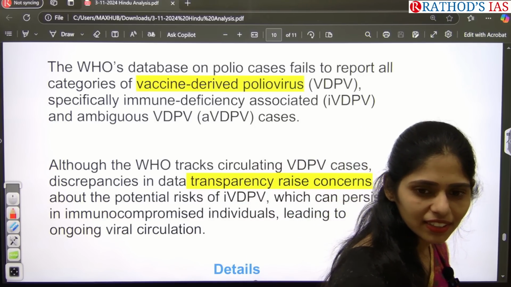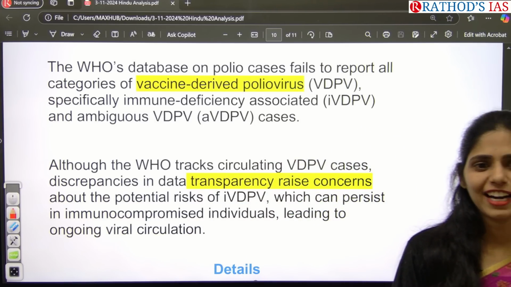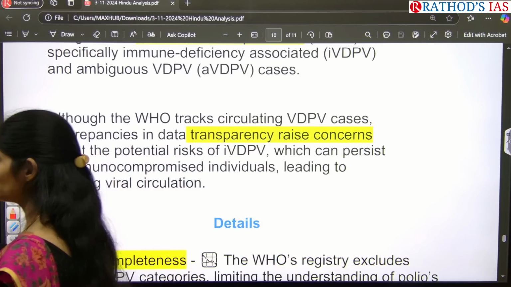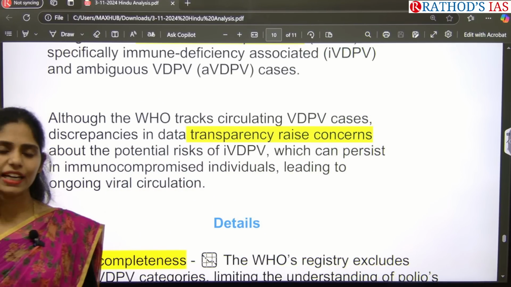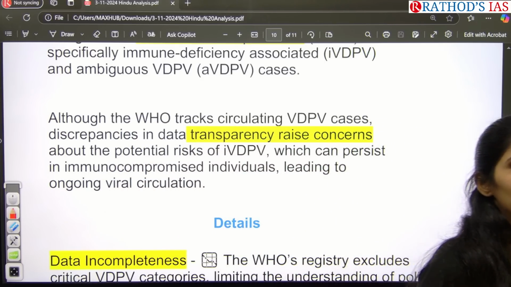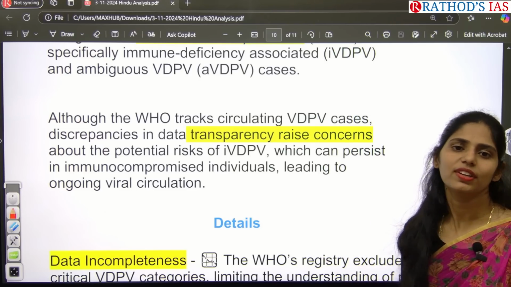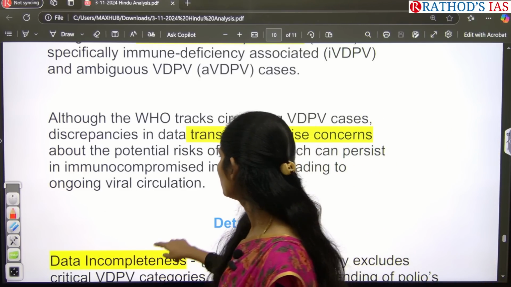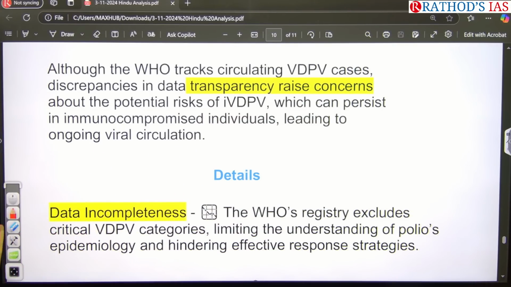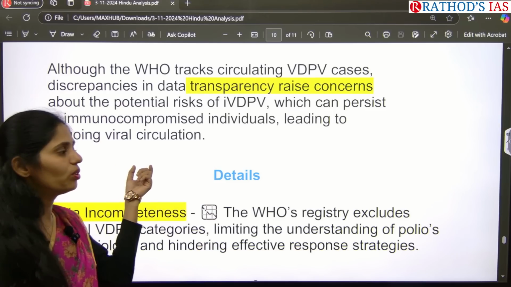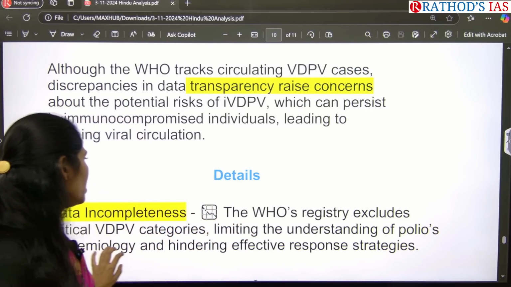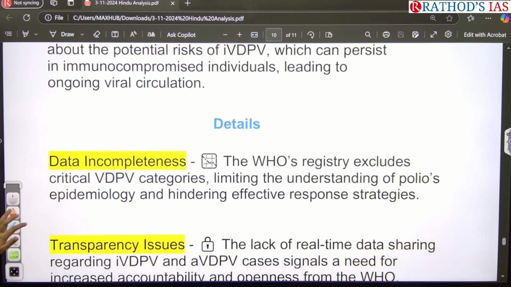Next, what are the problems of lack of transparency, guys? Can we ensure that the transmission of this disease will stop? No, right? If we are getting proper information from WHO, only then can we take some steps to prevent this. So this is also an important problem, the lack of transparency. Because of that we are not able to take proper steps to control the risk of this vaccine derived polio disease. Okay, let us see some key facts which are given here.